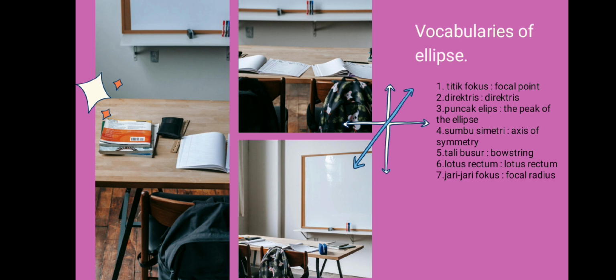The English is the peak of the ellipse. The fourth is sumbu simetri. The English is axis of symmetry. Then tali busur. The English is bowstring. Then latus rectum. The English is latus rectum. And the last is jari-jari fokus. The English is focal radius.